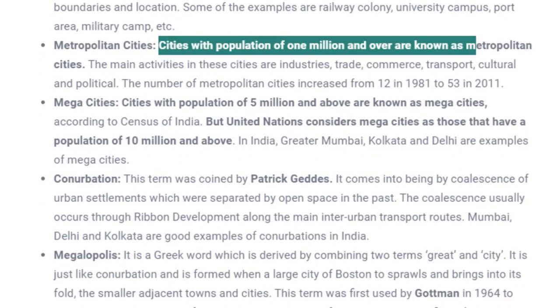Whereas in countries like the UK and the United Nations, the minimum population to be considered for a mega city is 10 million and above. So these are the urban settlements.